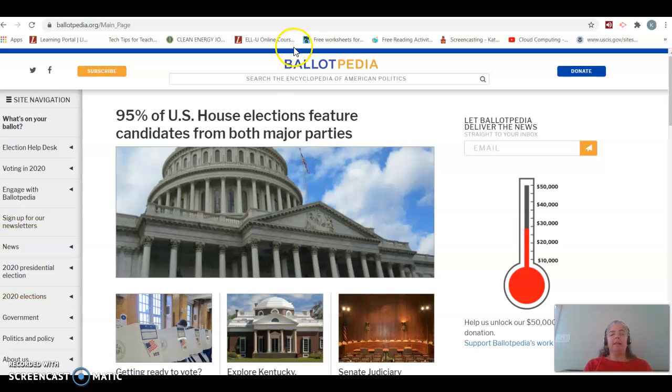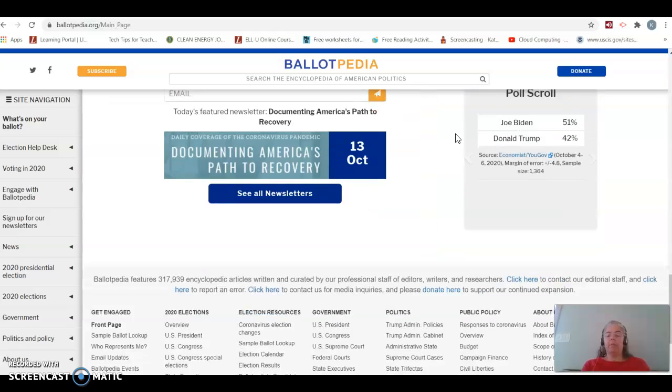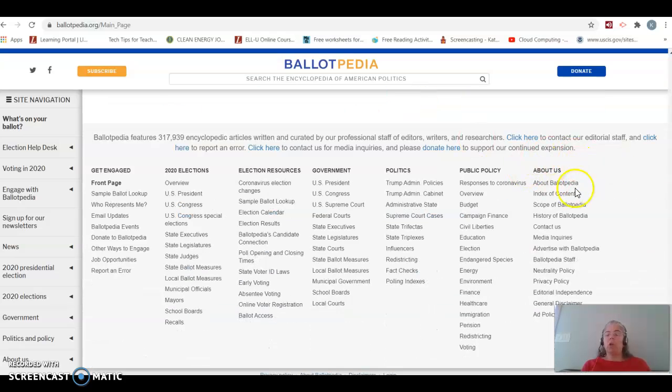It's called Ballotpedia, and if you look at it, you can see it's ballotpedia.org. O-R-G. And what does org stand for? I know you all just said organization, which means yes, this website is a nonprofit. And it's a nonprofit with its goal is to teach people about how civics work so they can be engaged and educated voters. If we wanted to know how they are funded and what they are about, we would go all the way down to the very, very bottom of this website and you can learn all about them.